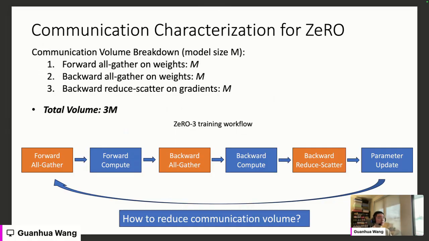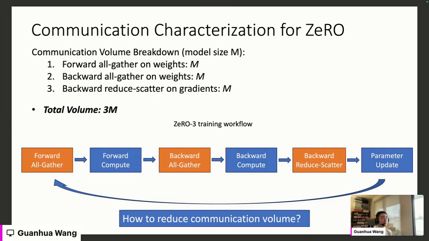So we first do a communication volume analysis on this. Basically, we have 3 collective communications involved in every training iteration, denoted as those orange boxes: a forward all-gather, a backward all-gather, and a backward reduce-scatter. Let's assume the model size is M. For the forward all-gather on weights, the communication data volume will be M. Similarly, for the backward all-gather on weights, the communication volume is the same as forward, so it's still M.